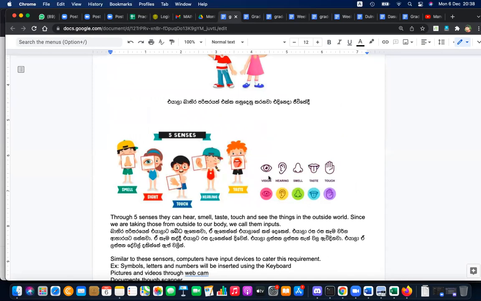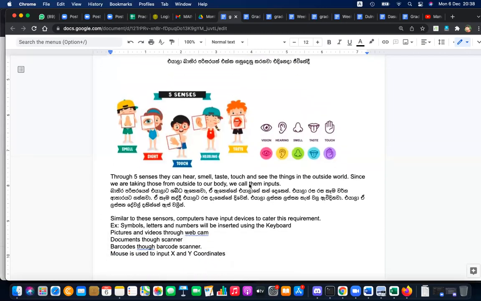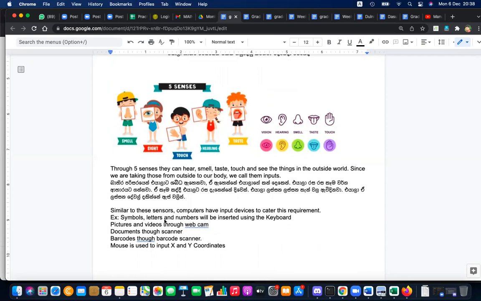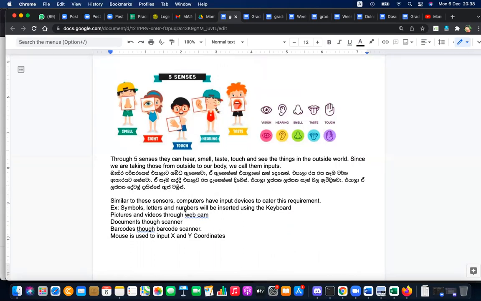The eye gives vision, the ear is for hearing, the nose for smelling, the tongue for tasting, and the hand for touching. Similar to that, the computer is also sensing the environment through devices like the webcam, scanner, and barcode reader. That is just the beginning.